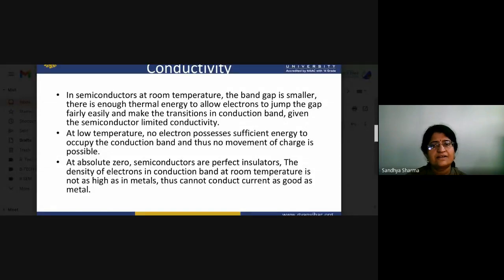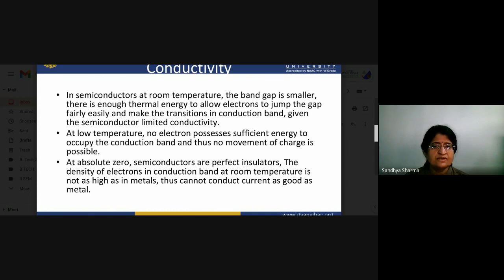Now what about the conductivity? In semiconductors at room temperature, the band gap is smaller. There is enough thermal energy to allow the electrons to jump these gaps fairly easily and make the transition into the conduction band, giving the semiconductor limited conductivity. So at low temperature, no electron has sufficient energy to occupy the conduction band, and so no movement of charge is possible. So basically, at low temperature, it will behave just like an insulator.